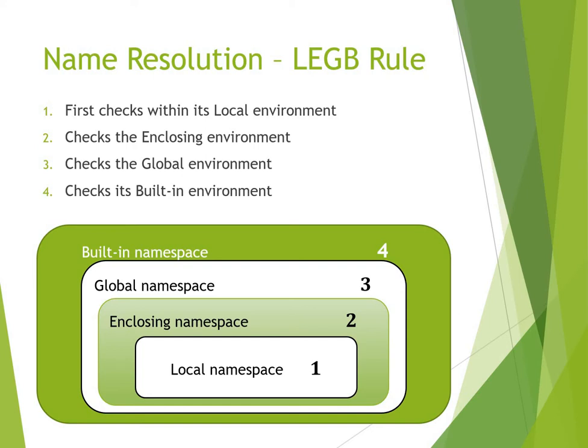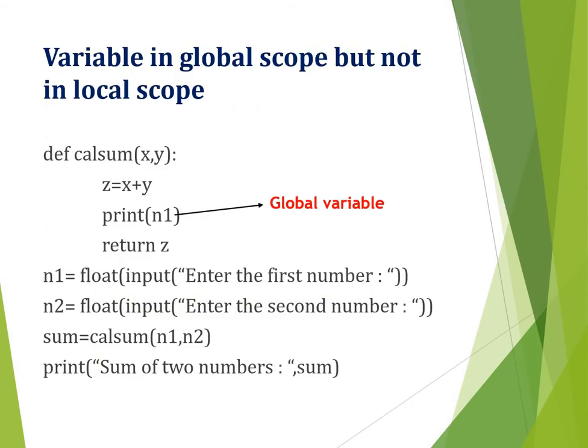So finally it goes to the built-in namespace. Python checks its built-in environment that contains all built-in variables and functions of Python. If there is a variable with the same name, it uses it. Otherwise, Python would report an error, saying the particular variable name is not defined. So the LEGB rule means checking in the order of local, enclosing, global and built-in environments to resolve a name reference. Let us consider some examples to understand this concept.